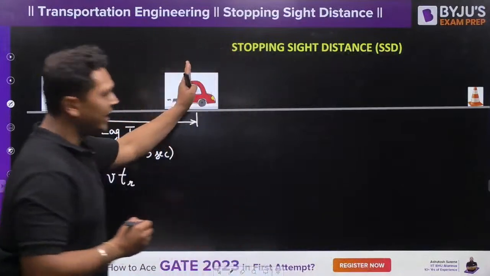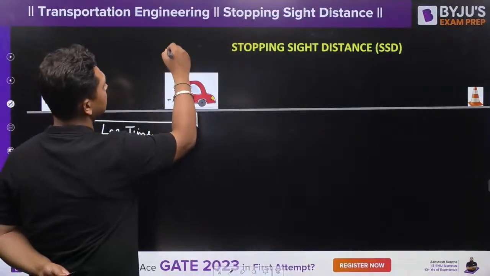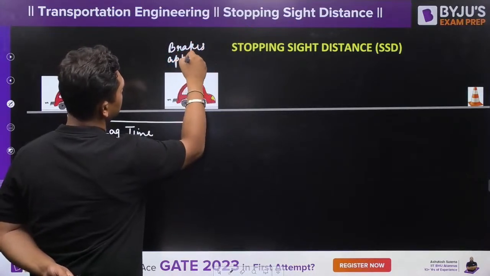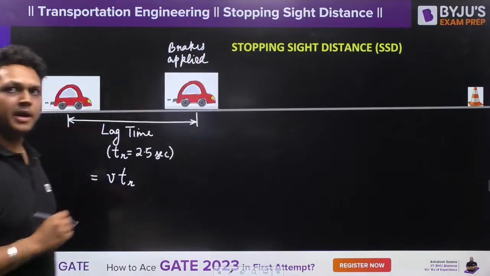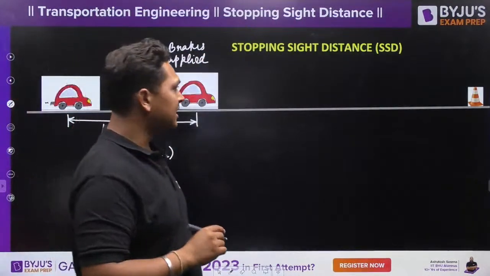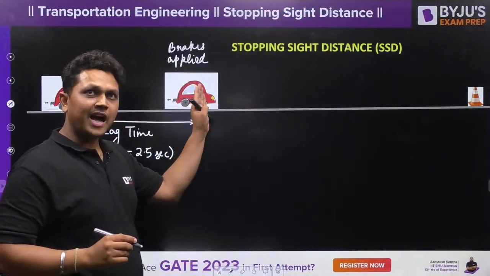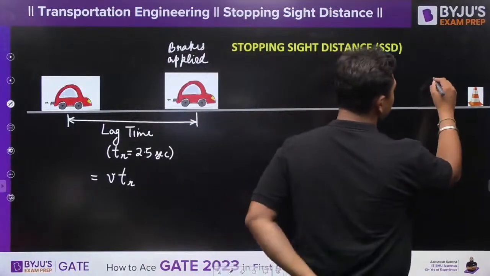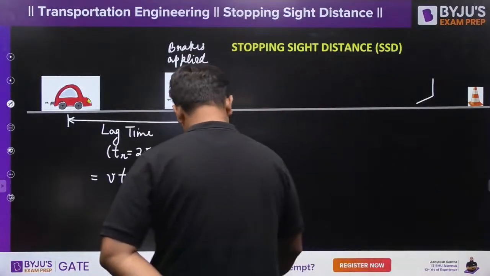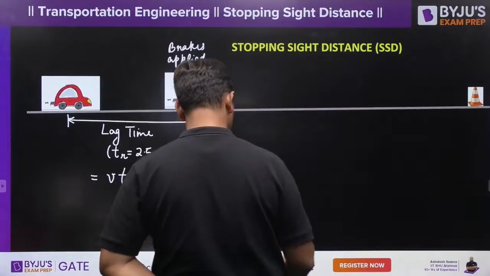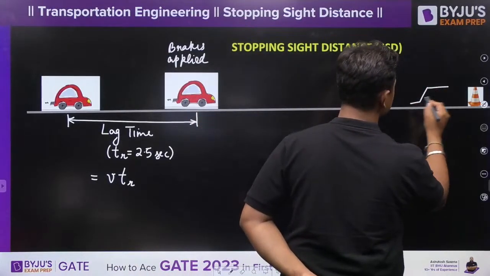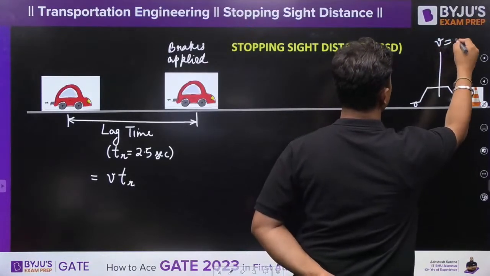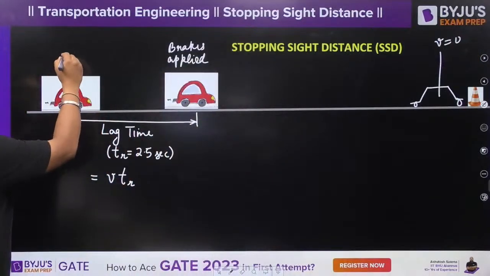Now at this point you will apply your brakes. At this moment you have applied your brakes, and slowly your car is going to decelerate, slow down, and at this particular location the velocity is going to become equal to 0.